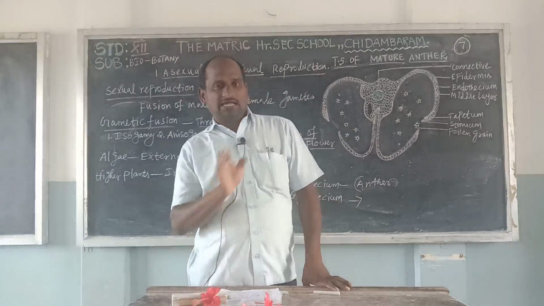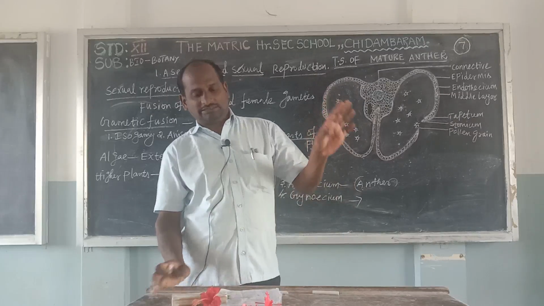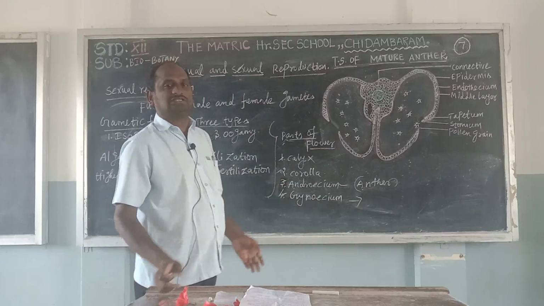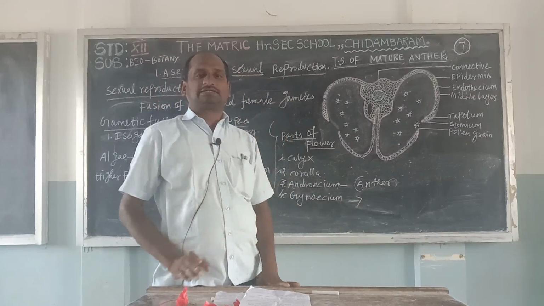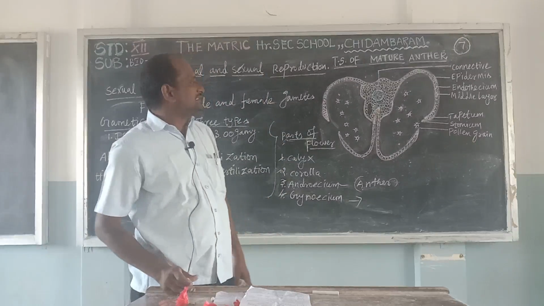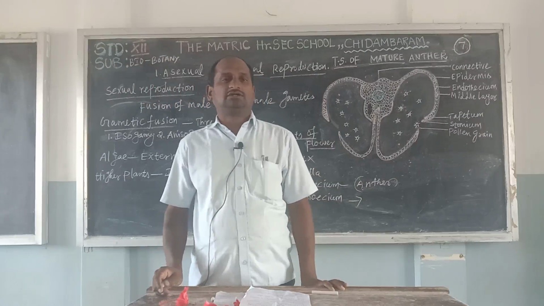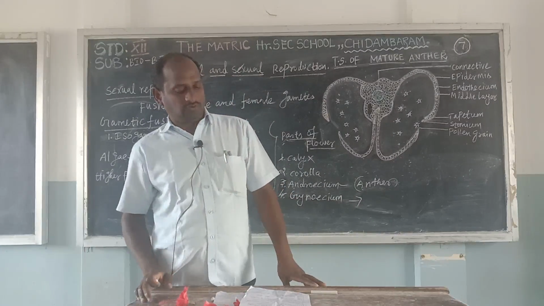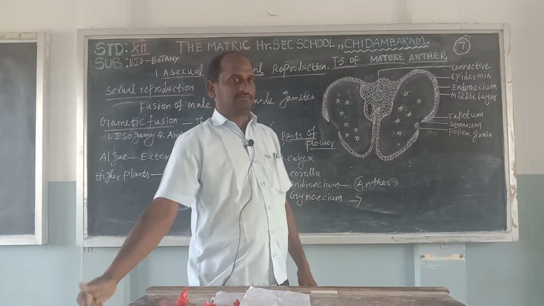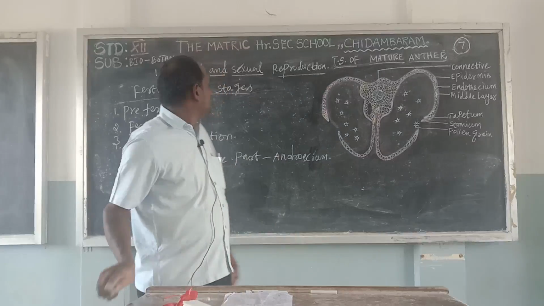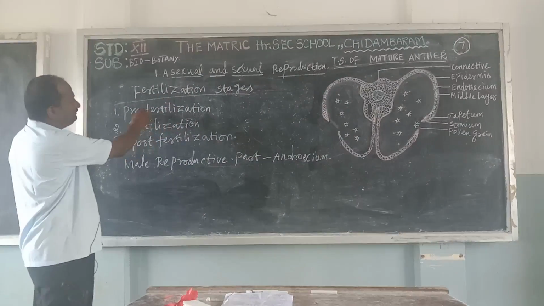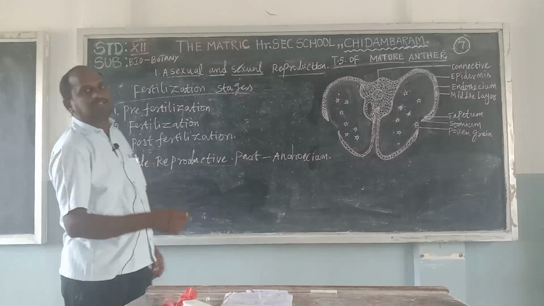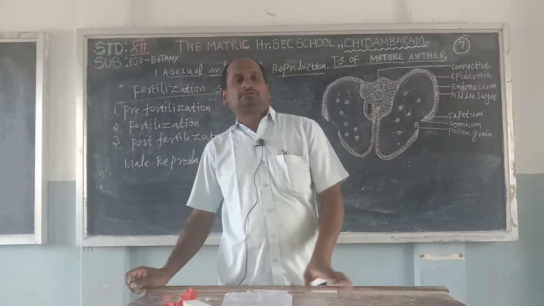This is only for higher plants and some aquatic plants that use flowers. Next one, fertilization. Fertilization is divided into 3 stages: pre-fertilization, fertilization, and post-fertilization. These 3 processes are involved in sexual reproduction in organisms.